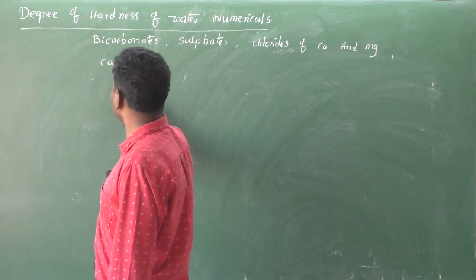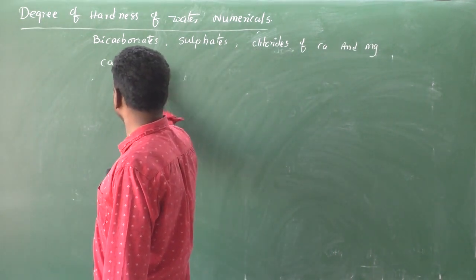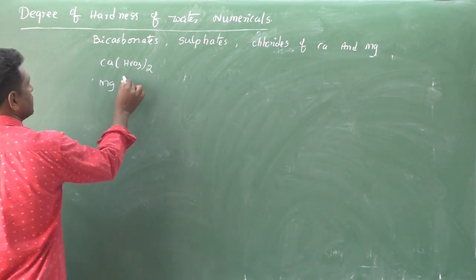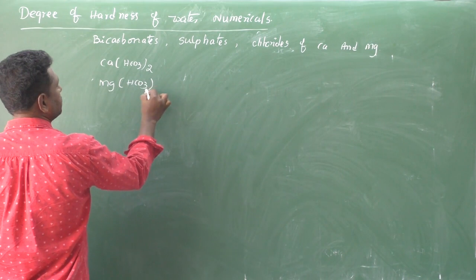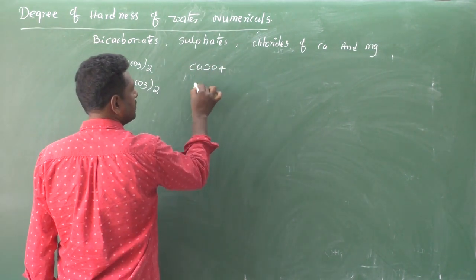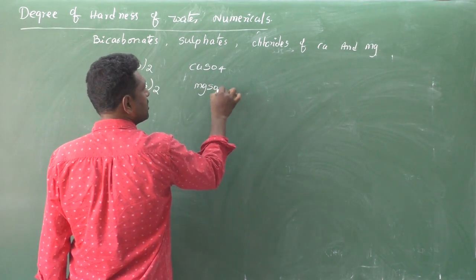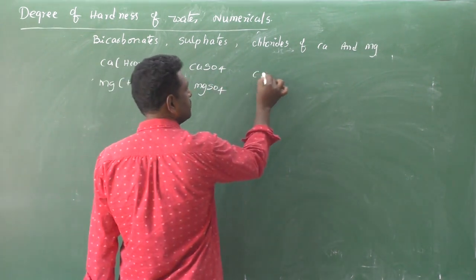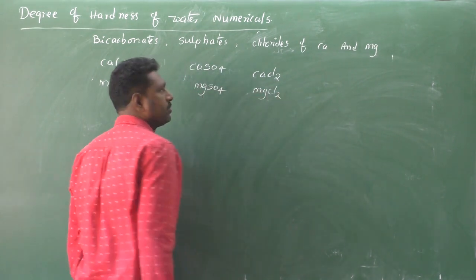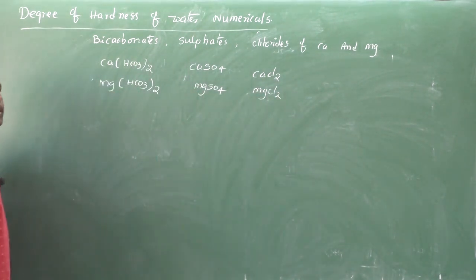Bicarbonates means calcium bicarbonate. Next one is magnesium bicarbonate. Sulfate: calcium sulfate. Next one is magnesium sulfate. Calcium chloride. Magnesium chloride.